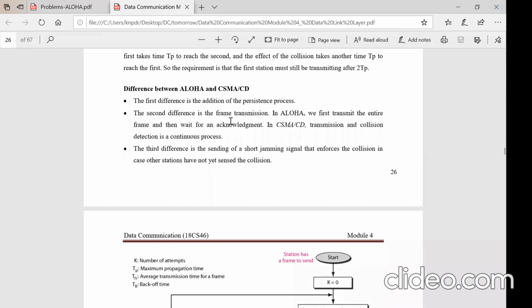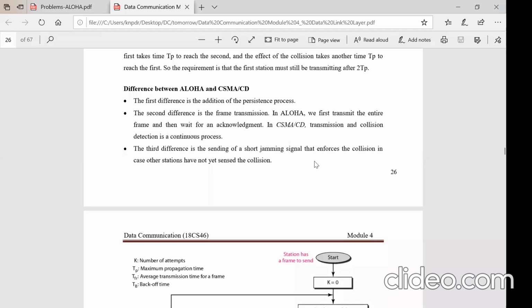The second difference is frame transmission. In Aloha, we first transmit the entire frame and then wait for the acknowledgement. But in CSMA CD, it will transmit the first bit and keep checking the channel to see whether a collision has occurred or not. It does not simply keep sending the data; it also listens to the channel after releasing the data.